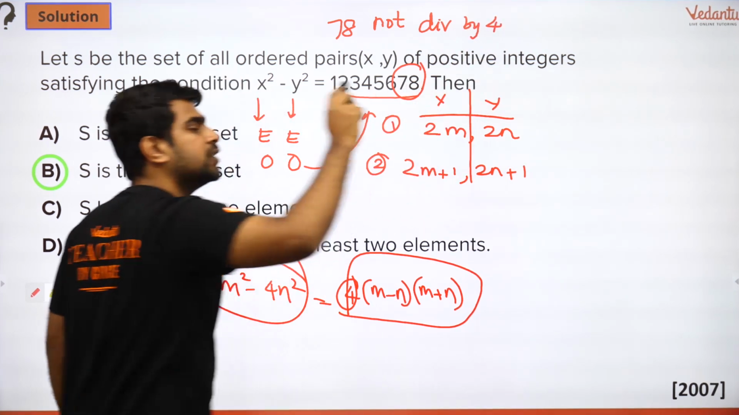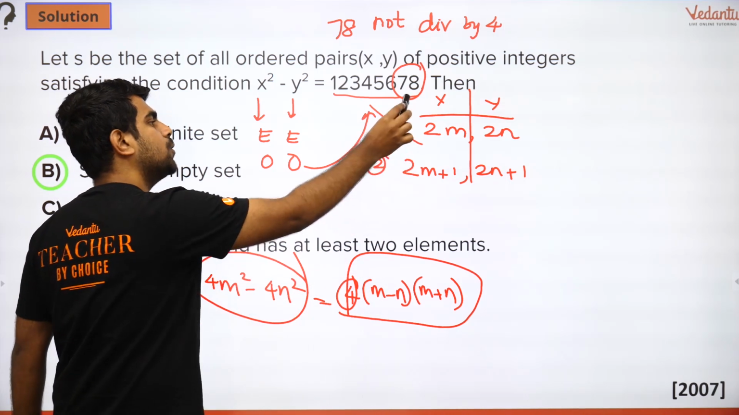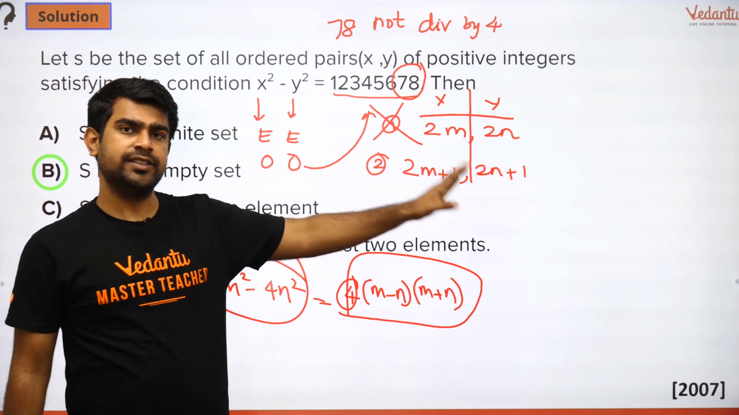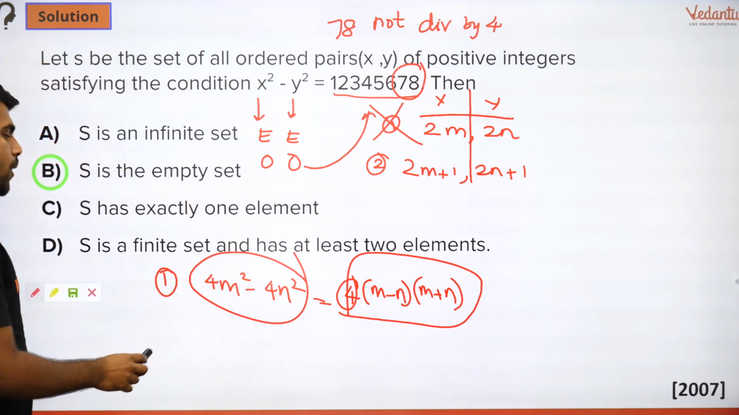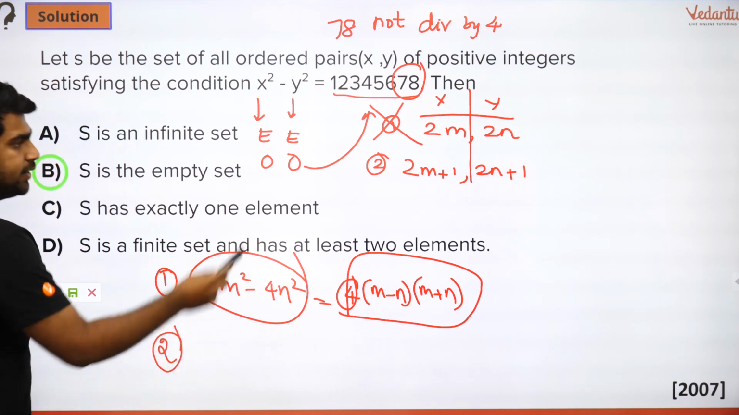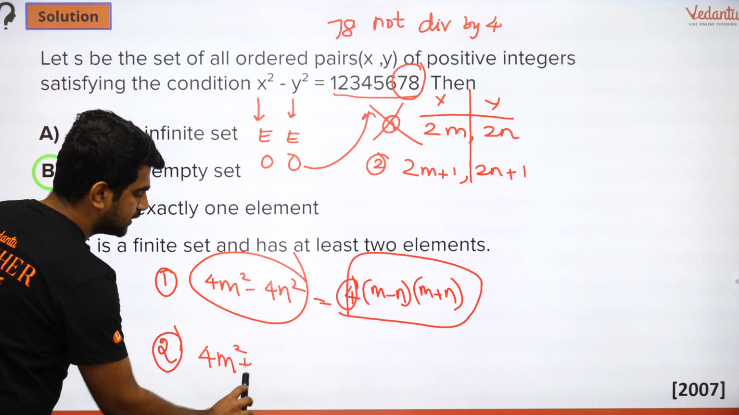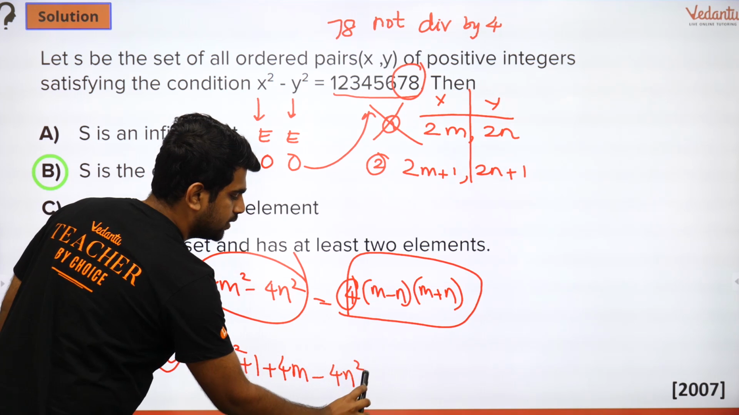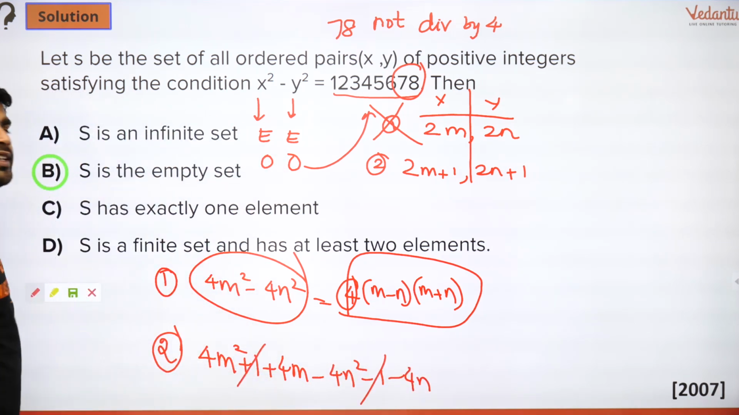So I know the numbers cannot be even and even. So this case is ruled out completely. The numbers cannot be even and even. Now let's take the second case. What is that? Odd and odd. So I'll do x square minus y square. What is x square? 4m square plus 1 plus 4m minus 4n square minus 1 minus 4n. So this plus 1 and this minus 1 will get cancelled.